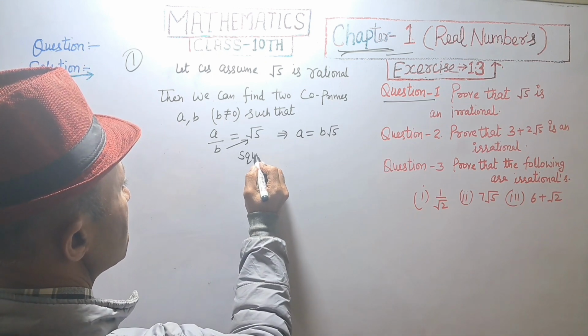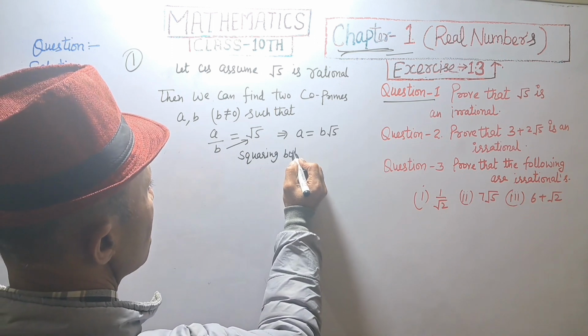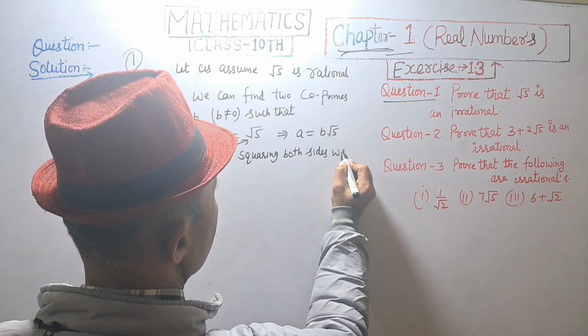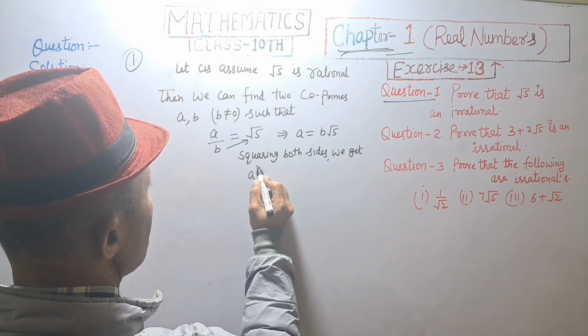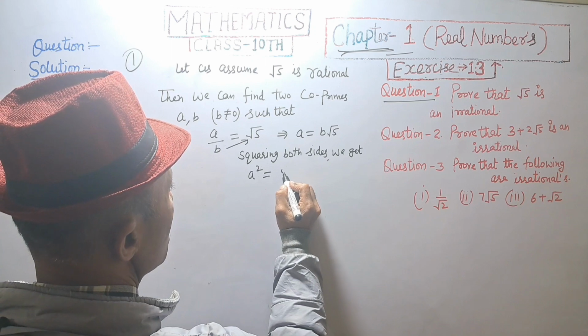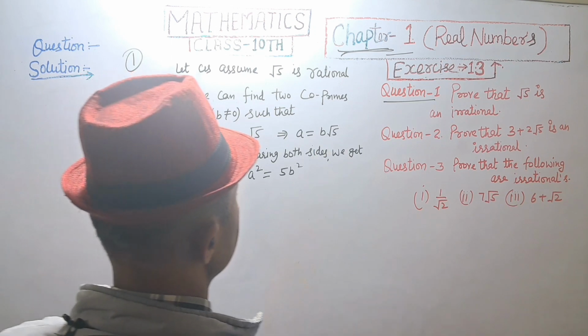Squaring both sides, we get A square is equal to root 5 square times B square, that will be 5b square.